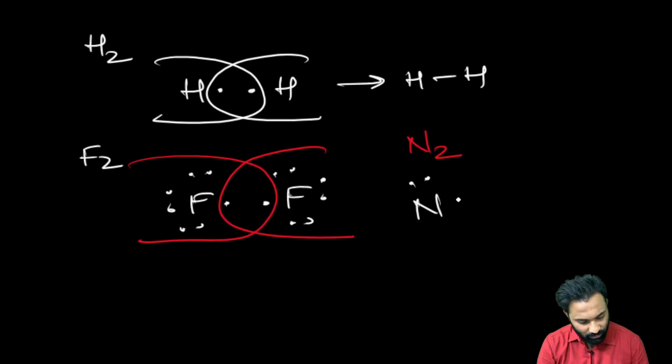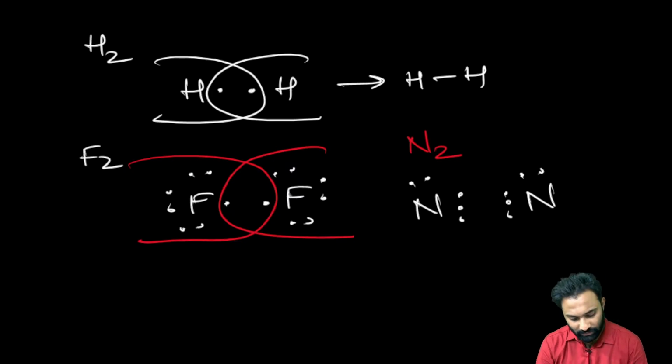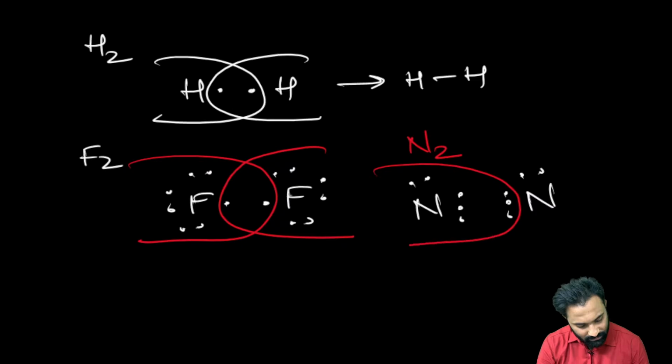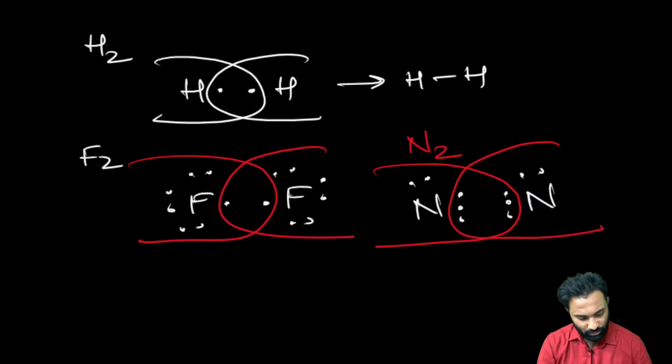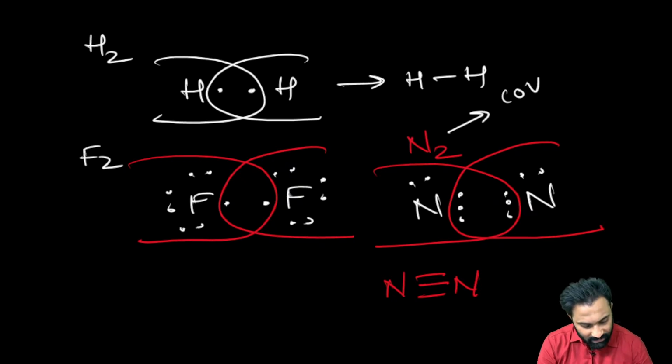Nitrogen N2. Now its valency electrons are how many? 5. Nitrogen in N2, its valency electrons are 5. This nitrogen, to complete its octet, requires how many? 3 electrons. So that's the reason we used to think that nitrogen covalency is 3.